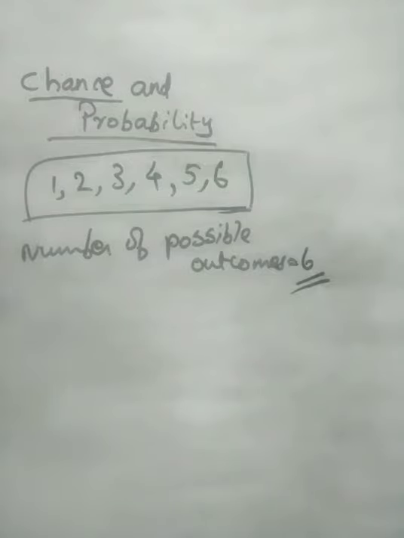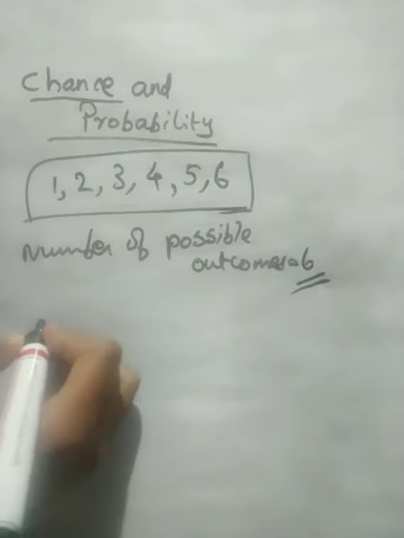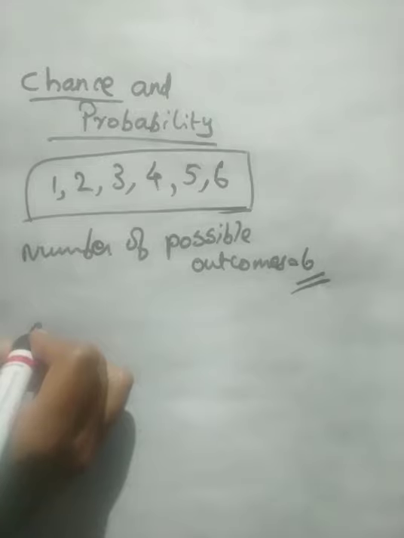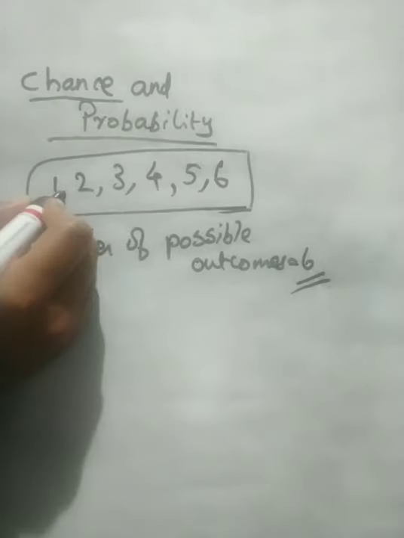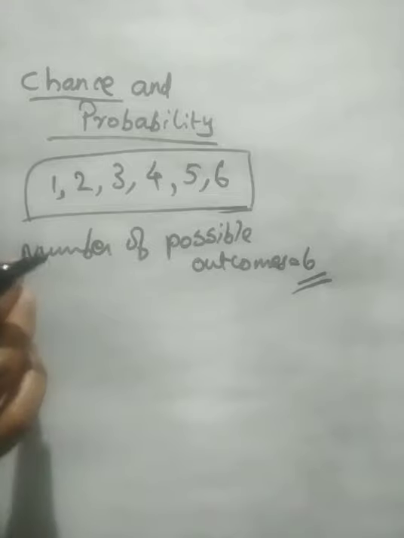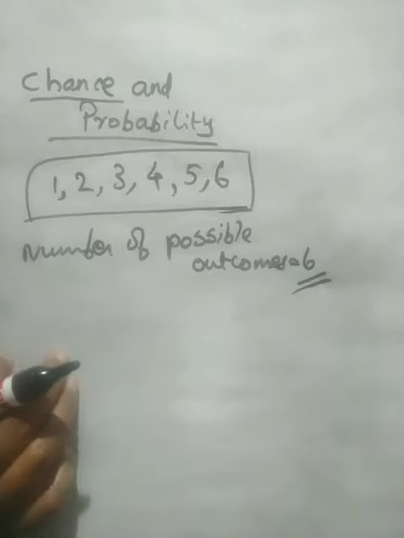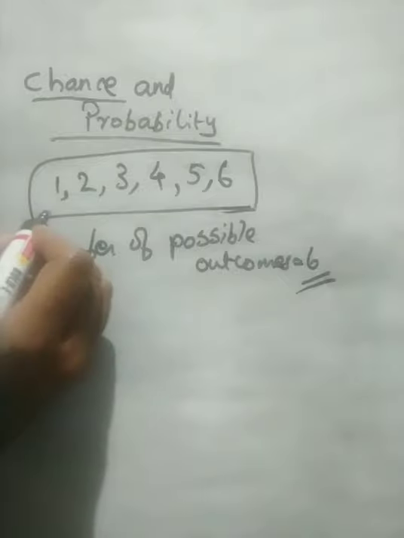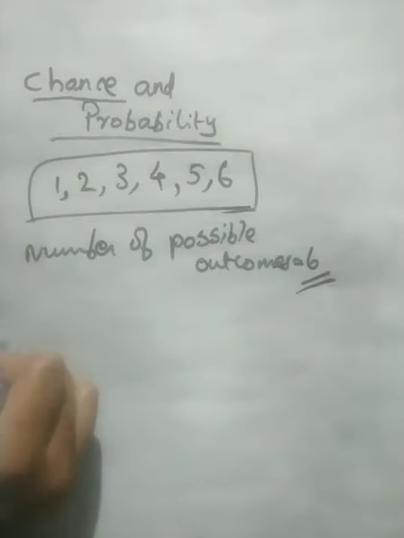Then our question is, what is the probability of getting 1 when you throw a die? What is the probability of getting the face as 1?